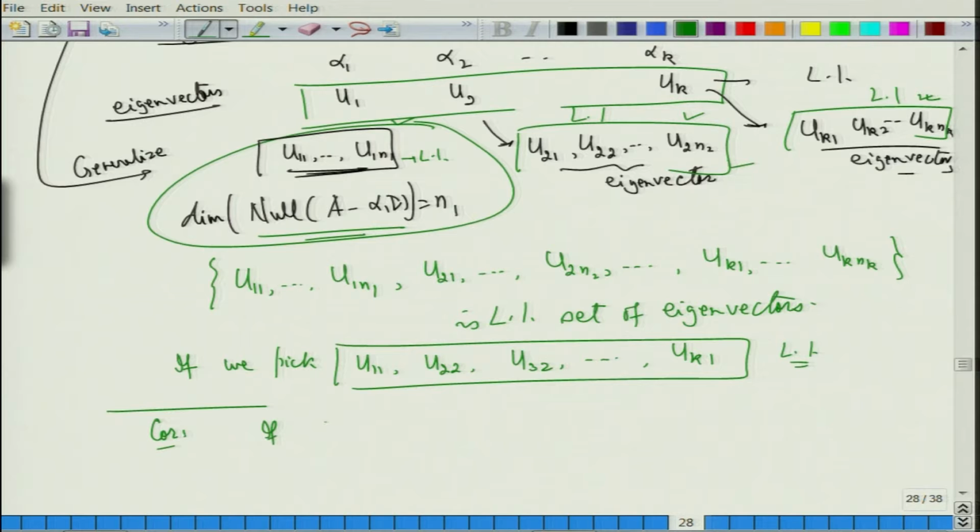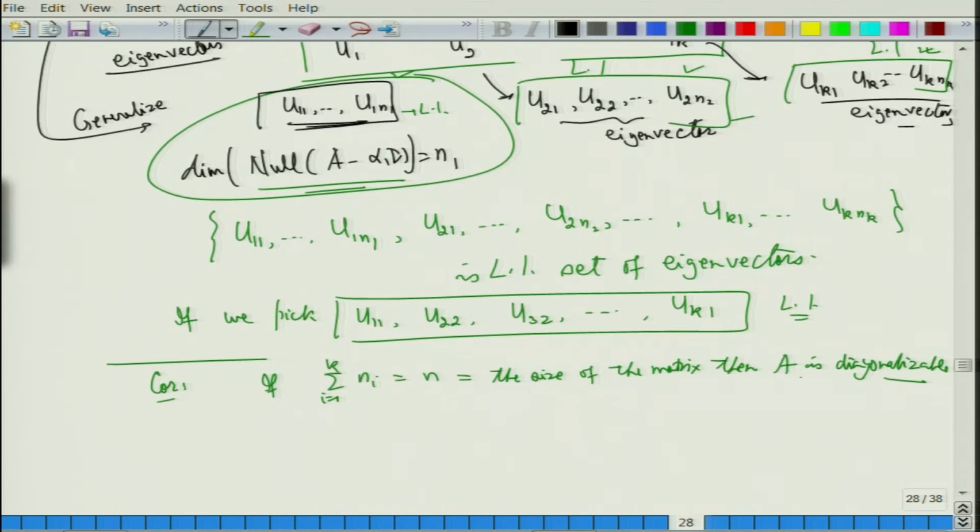that if summation n_i, i equal to 1 to k, is n, which is equal to the size of the matrix, then A is diagonalizable, all right, because the idea was that A is diagonalizable if and only if it has n linearly independent eigenvectors. So, diagonalizable if and only if A has n linearly independent eigenvectors, fine.